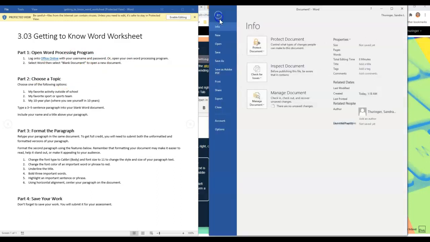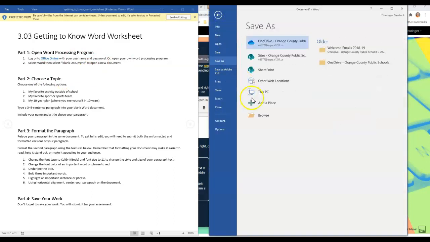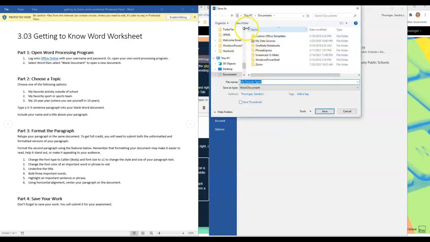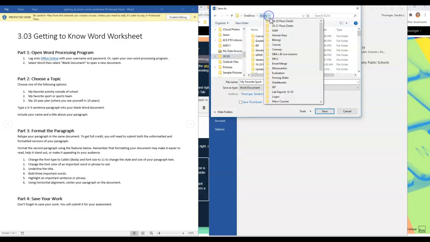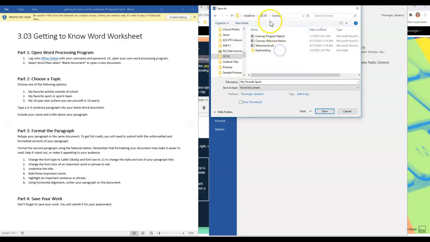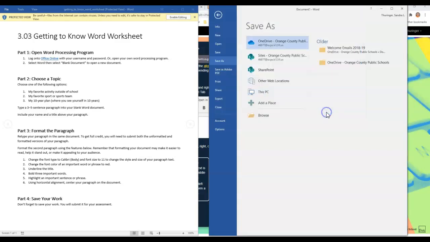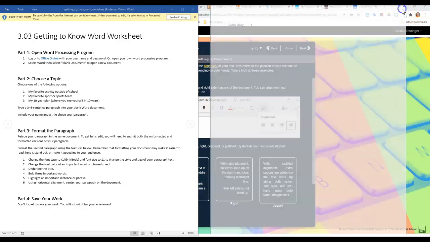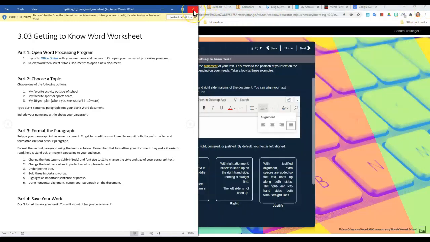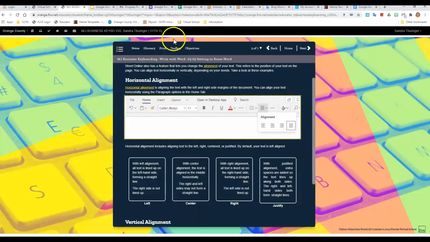Now I need to save my file, and I'm going to find my keyboarding folder. I'm going to save it as 3.03, and I'm going to hit save. And now this is the file that I will do. I don't even need this worksheet anymore. I haven't saved it. Don't need to save it.